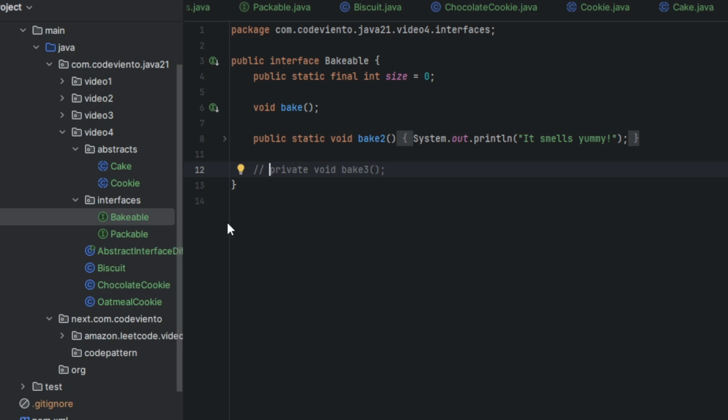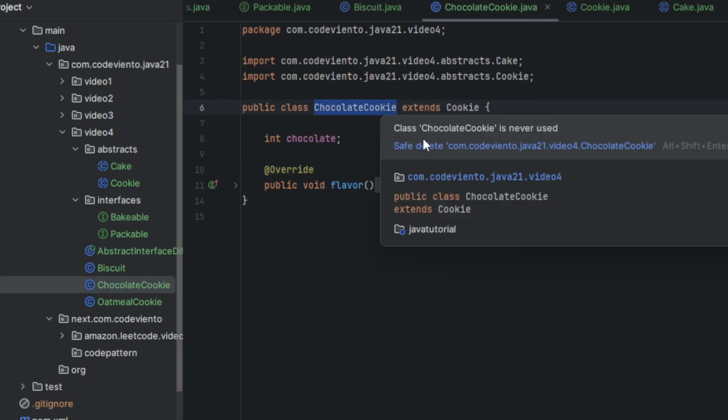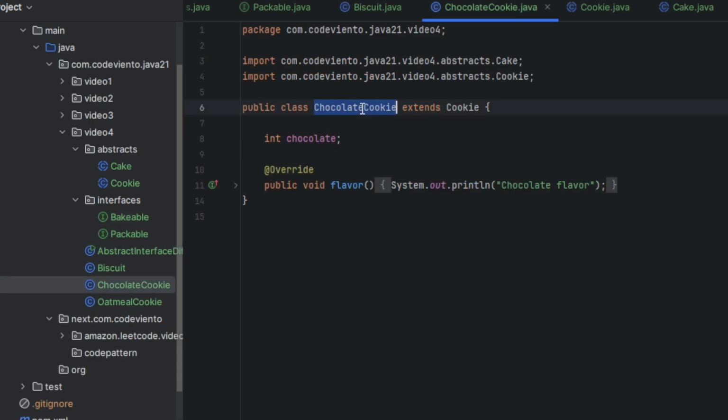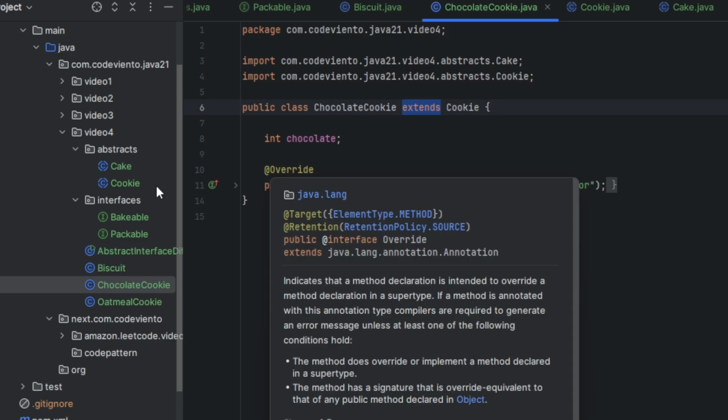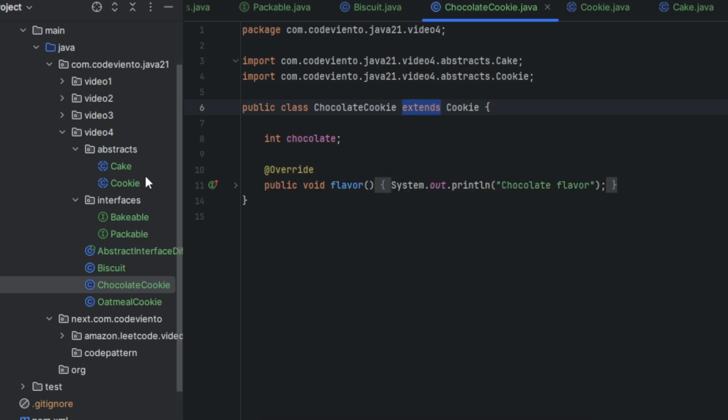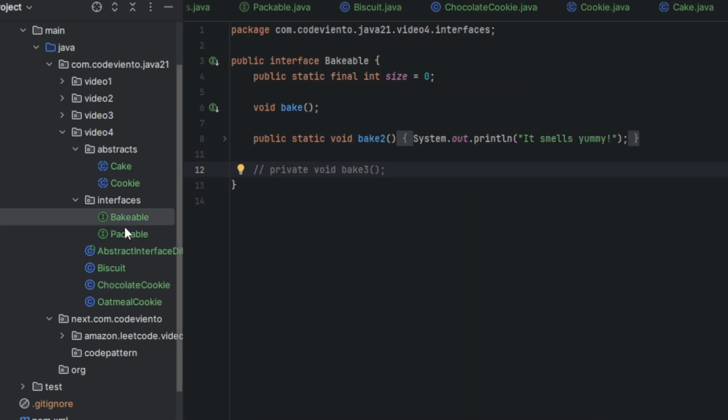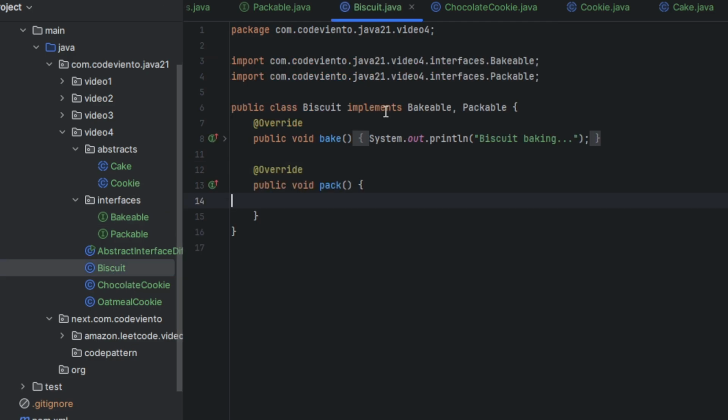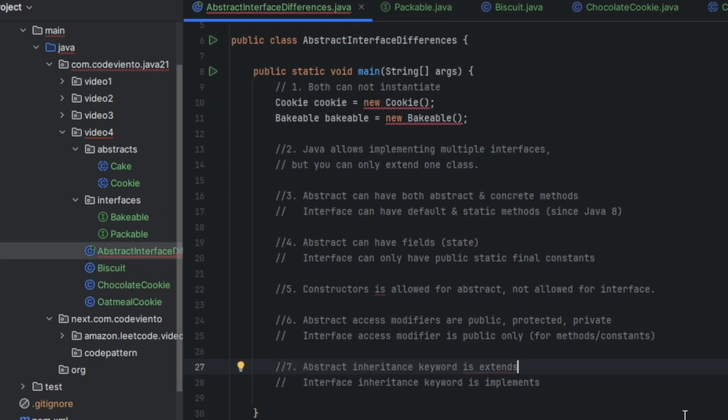The last one is about the inheritance keyword. As you remember, ChocolateCookie extends Cookie. The inheritance keyword for abstract classes is extends. And the inheritance keyword for interfaces is, where's our Biscuit here? It's implements. The last one: the abstract class inheritance keyword is extends, and the interface inheritance keyword is implements.